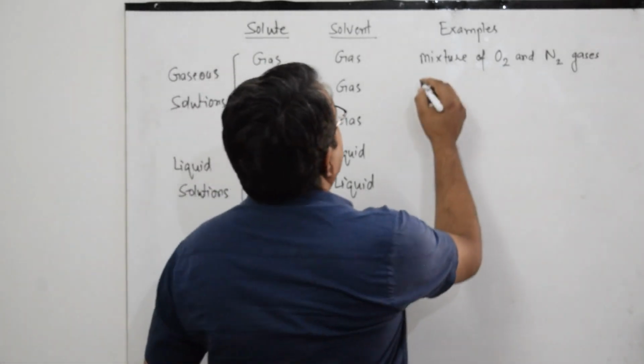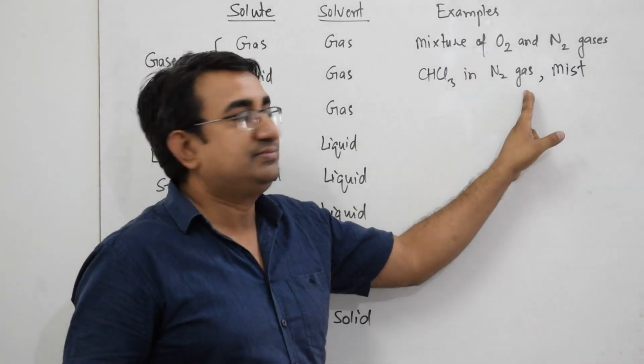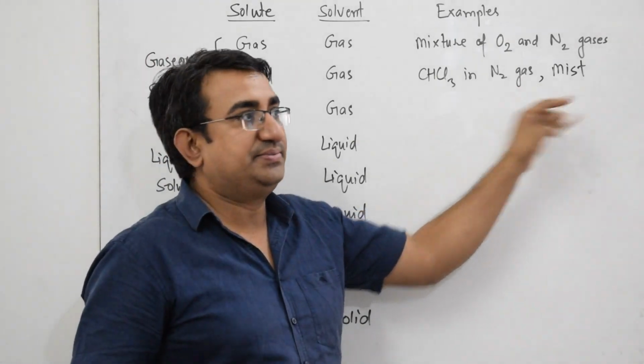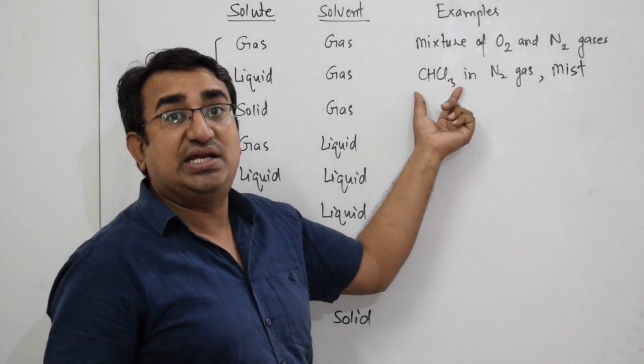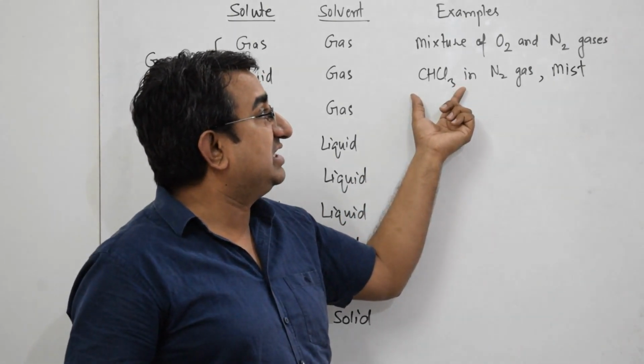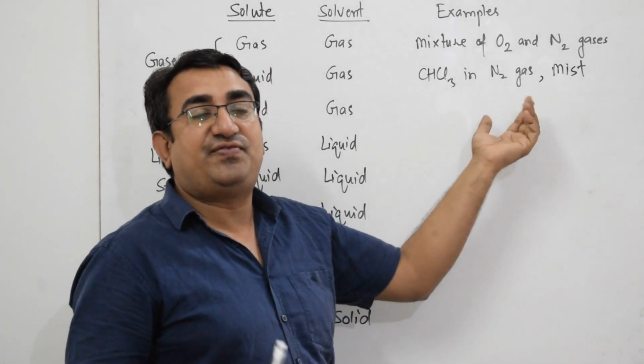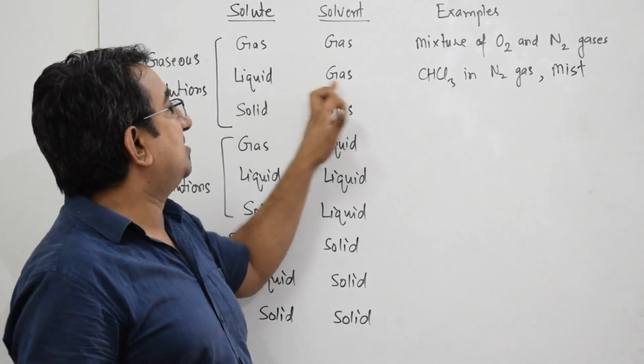The next is liquid in gas type of solution. Example is chloroform in nitrogen gas or mist. Chloroform basically is liquid, but when its vapors are dispersed in nitrogen gas, it will form a solution belonging to this category.